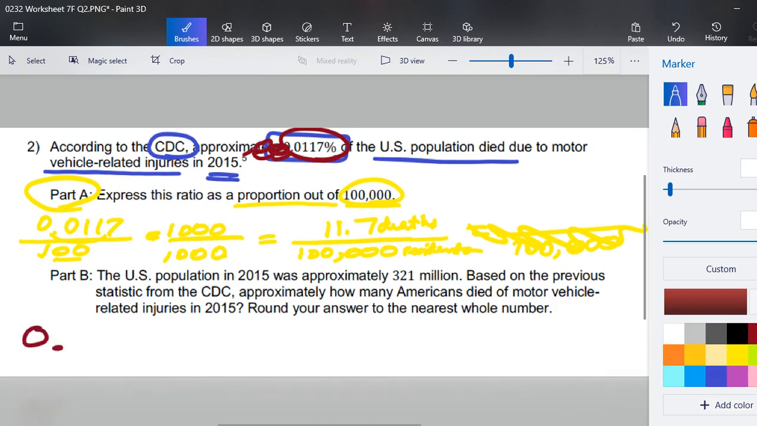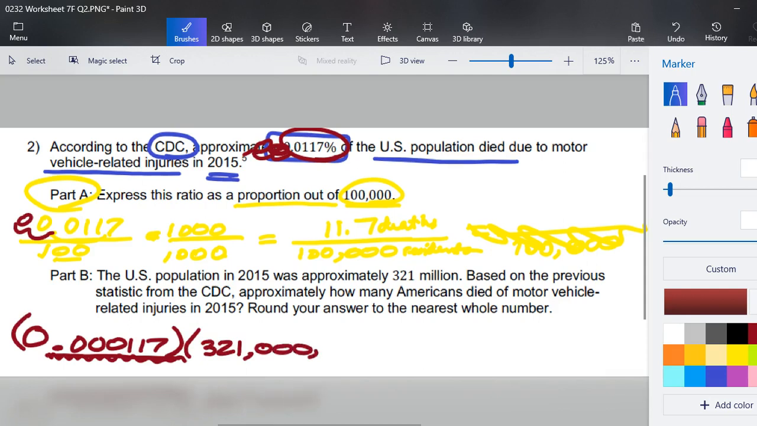So I have 0.00, and that looks so ugly. I don't even know what I have. So I'll start here. Per 100, move it over 2 spaces. So I need 3 zeros and a 117. No. That percent written as a decimal times 321 million.